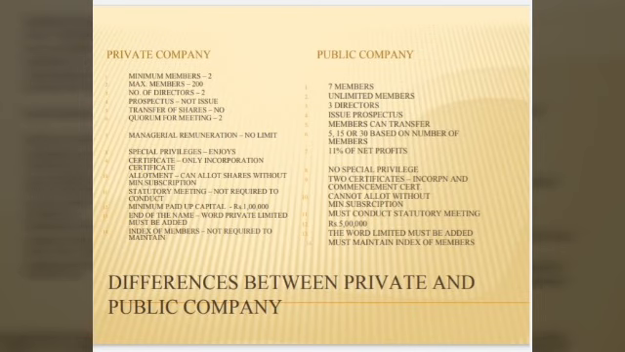Next one is certificate. To start a private company, we want to get only a certificate of incorporation. It alone is required. Whereas public company wants to get 2 certificates: one is certificate of incorporation and another one is certificate of commencement of business. Next one is allotment of shares. The private company can allot the shares without receiving minimum subscription, whereas public company cannot allot shares without receiving minimum subscription.